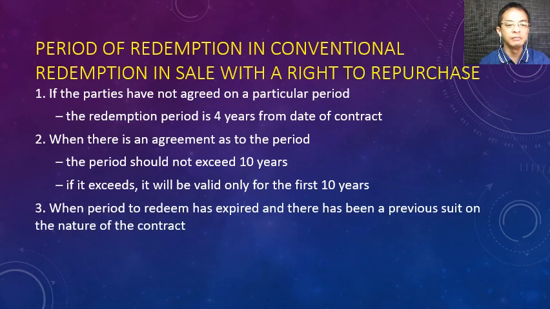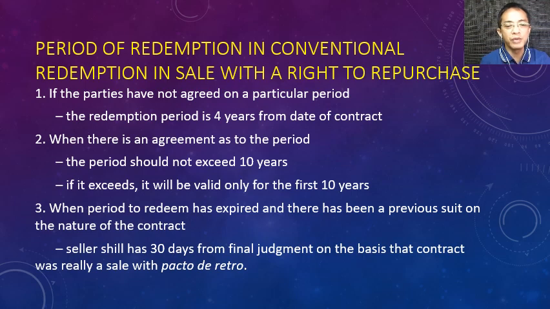Number 3, meron pa isa. Kahit na nag-expire na daw ang period to redeem, pero may pending case sa court about the subject. Okay? Because pinag-aawayan nila sa court kung facto de retrosale ba o equitable mortgage. Tapos sa tagal ng kaso sa court, sumobra na ng 4 years, sumobra na ng 10 years yung kaso. Okay? The civil code says, the seller will have 30 days from the final judgment of the court.